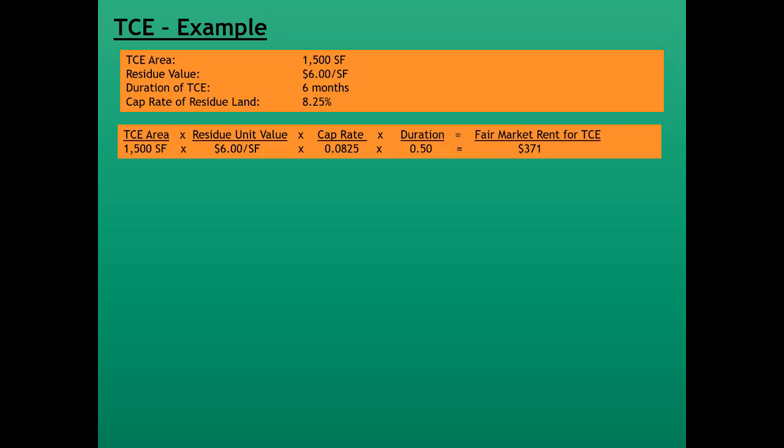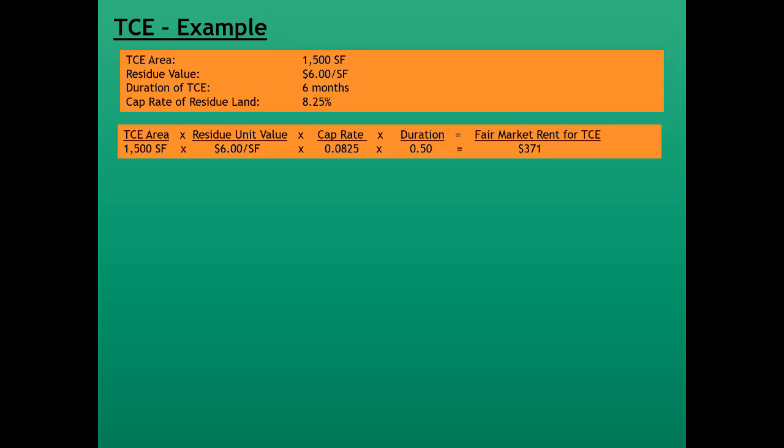Here's an example. Assume the temporary construction area is 1,500 square feet, and the residue is valued at $6 a square foot. Let's assume the duration of that temporary easement is 6 months, and finally, let's assume the capitalization rate for the residue land is 8.25%. So here's the math for that.